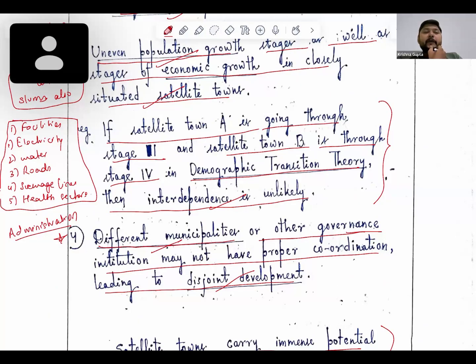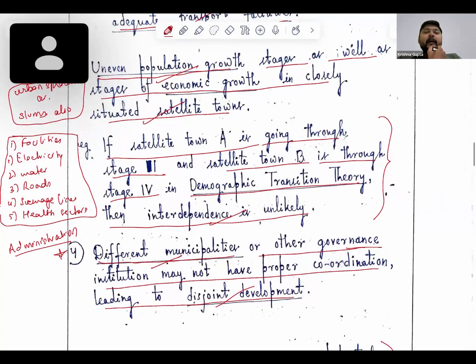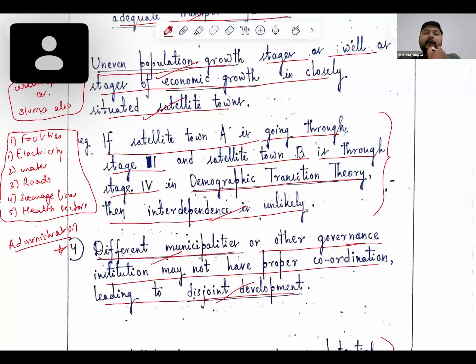Okay. This point is also okay. We are talking about the uneven population growth and the economic aspect. So this is quite interlinked, but you can also add up here the part of the Rostow model.